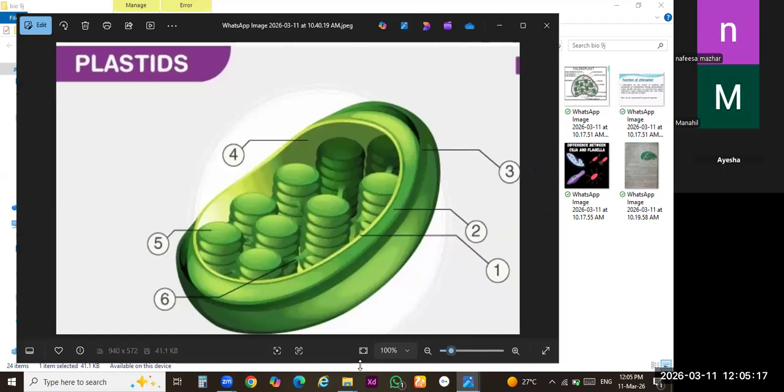Okay, class 9. Today we have to discuss the new organelle that is plastid. First of all, you should know about the concept of organelles. I have told you many times we are discussing cells and tissues, and in this chapter we have to discuss all the organelles which perform different tasks inside the cell. As you know, the cell is the basic structural, functional and fundamental unit of life. Clear? So each and every organelle that is present inside the cell performs a specific task. There is a division of labor inside the cell.